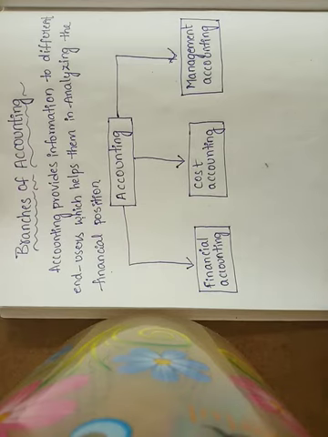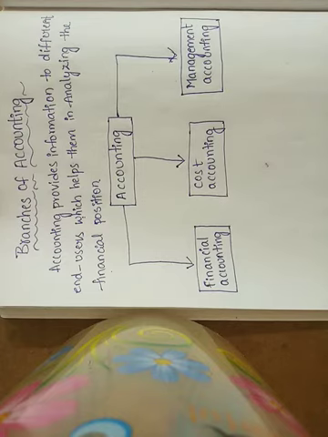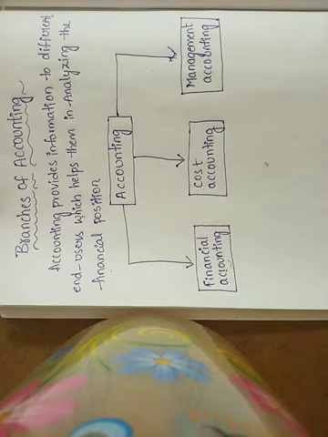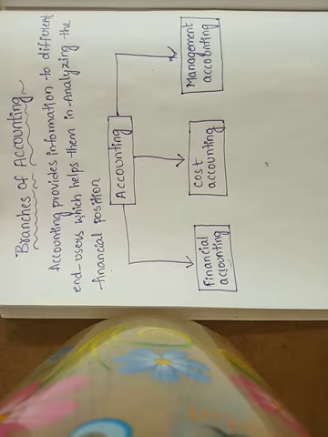So first is what? Financial accounting. We know the meaning of financial accounting. It deals with the preparation of financial statements such as the profit and loss account and balance sheet.